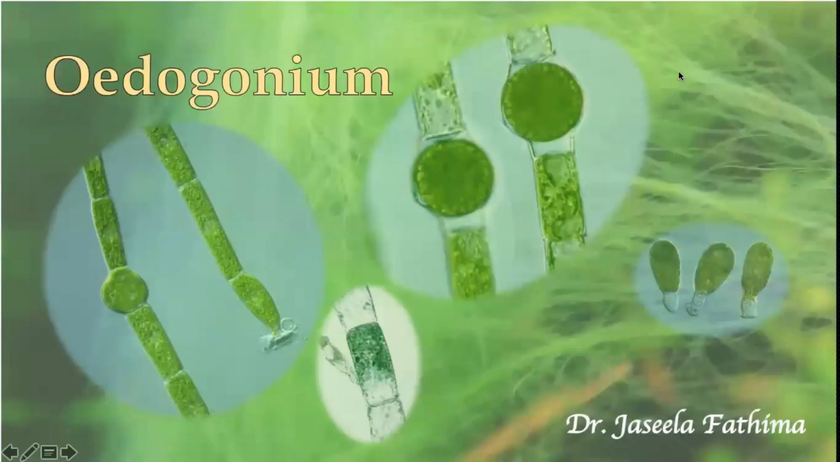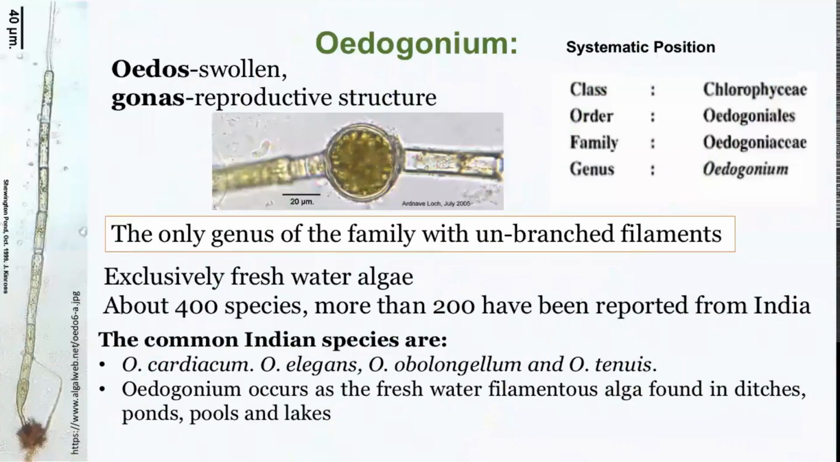Good day, everyone. Let's discuss another green algae, Oedogonium. This time, we are going to check out a filamentous type of Chlorophyceae member, Oedogonium. Oedogonium, the name is derived from two words, oidos meaning swollen and gonos meaning reproductive structure. So, swollen reproductive structure. So Oedogonium is the algae which is carrying a swollen reproductive structure. That is what Oedogonium is all about.